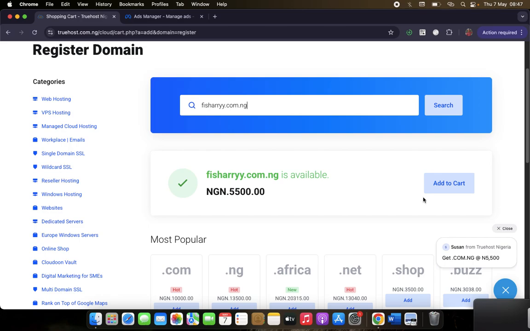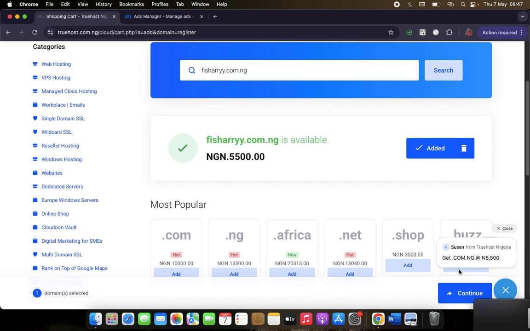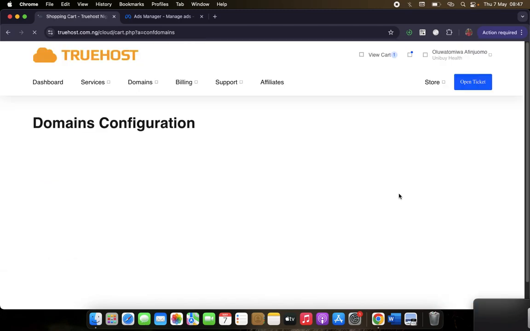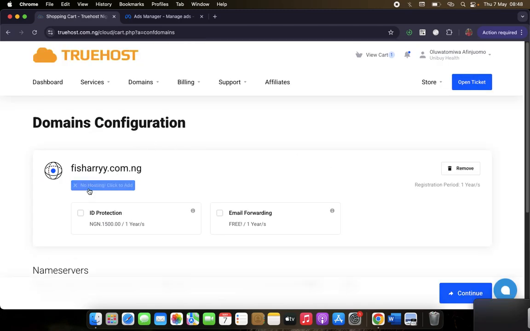So you use .com.ng, add to cart, then you see continue here. Now you can see no hosting, click to add. Now this fishery.com.ng, which is our domain name, is like you got a SIM card. Your SIM card will have a mobile number. So that phone number is your domain name. No other person can use that phone number with you. But now for that phone number to be active, you need to put airtime. So now we have to put airtime here or data. So let's do that now.